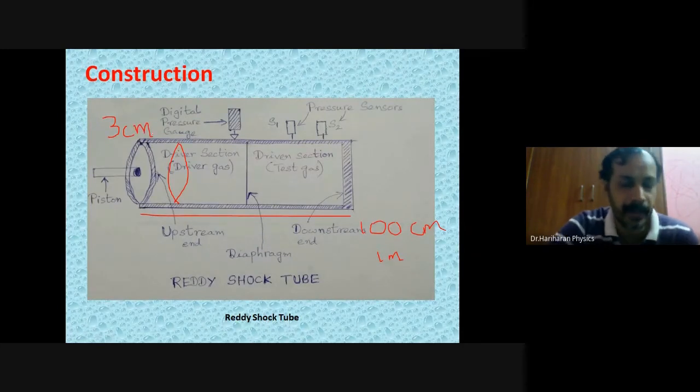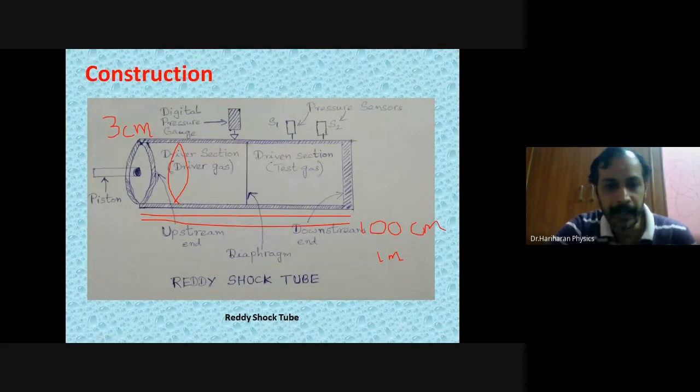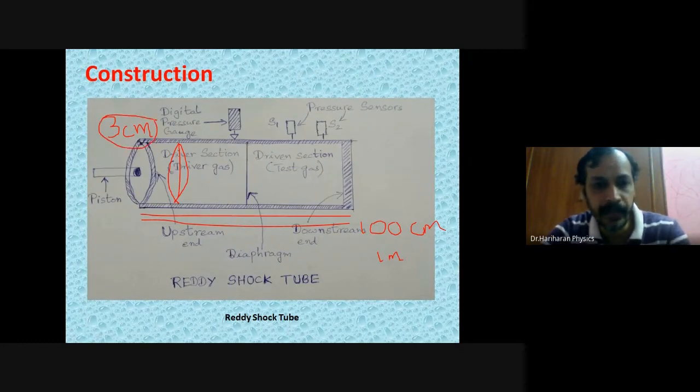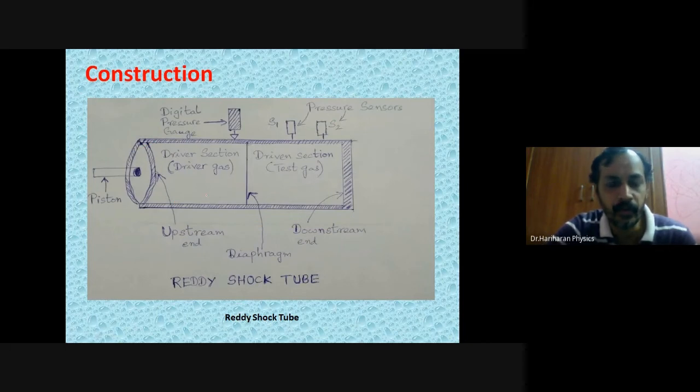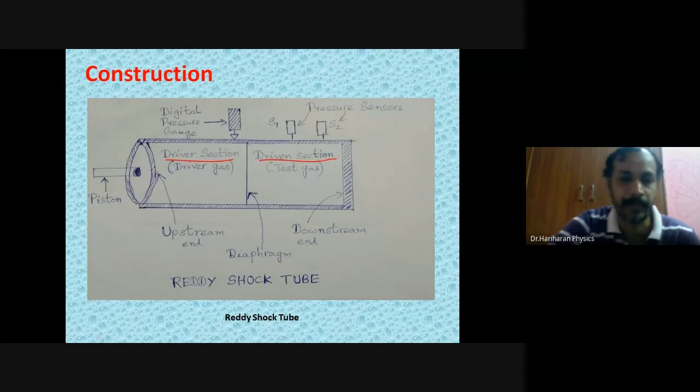Once again, I'll repeat. The Reddy shock tube consists of a long cylindrical tube, and it is of length 100 centimeters. The diameter of this tube is going to be 3 centimeters. Then it is divided into two sections. One we call the driver section, and the other we call the driven section. The two sections are separated by a thin membrane which we call the diaphragm.